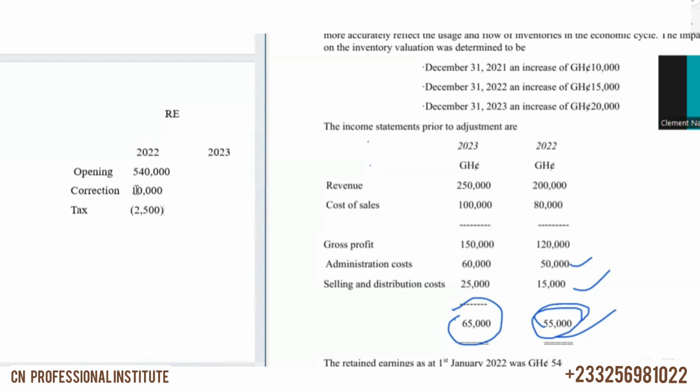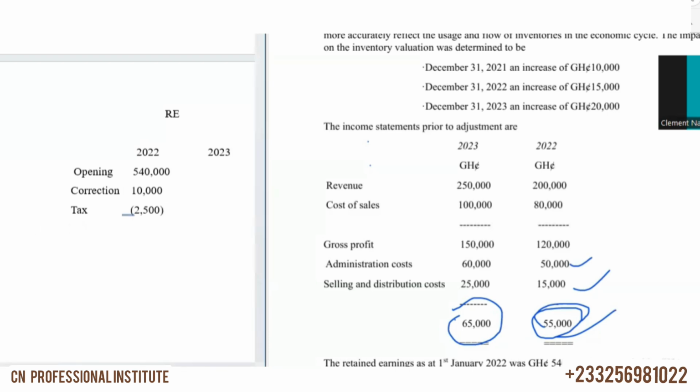Okay. So we have to even adjust the opening balance for 2022 before we move on. We have to adjust it. Because for that retained earnings figure for 2022, adjustment has not been done, so we have to do it. So we will less the tax. Okay, then we are done with the adjustment.